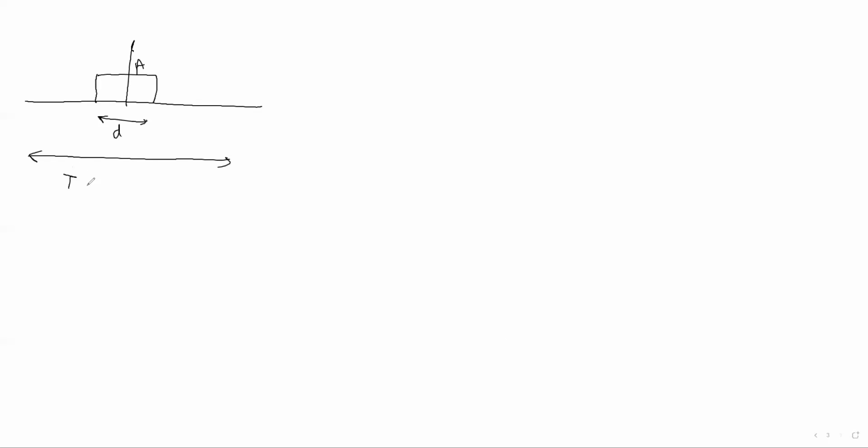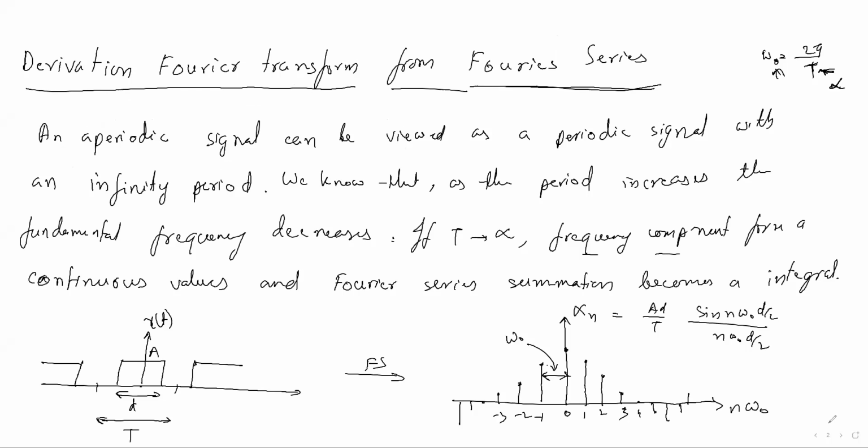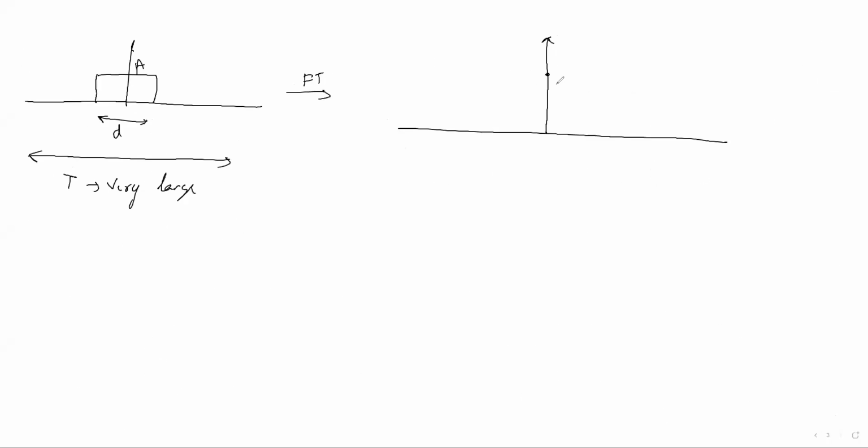Here T is a very large value, but this is an aperiodic signal because there is no repetition in the pattern of the waveform. If we take the Fourier series of this, we will get the same waveform, but with a high number of samples.